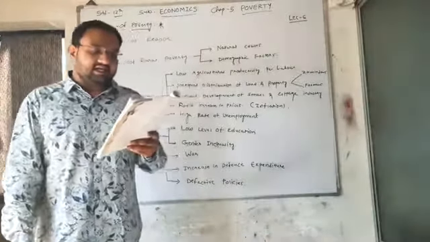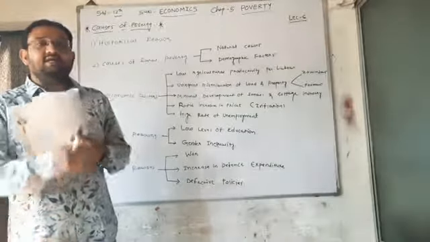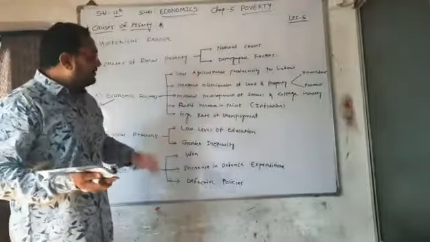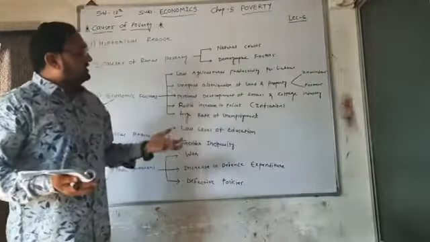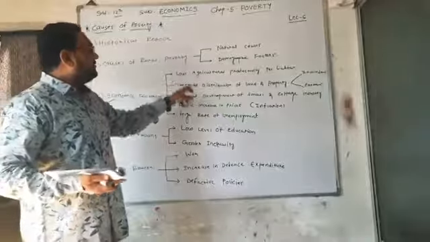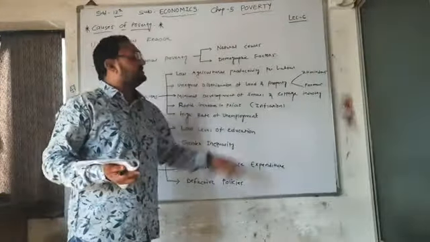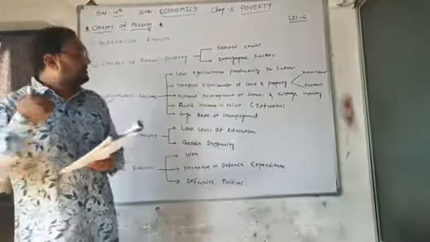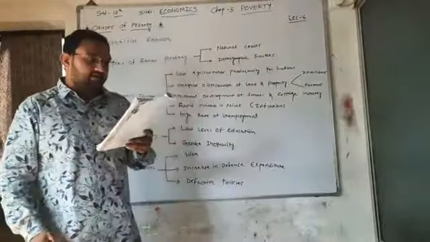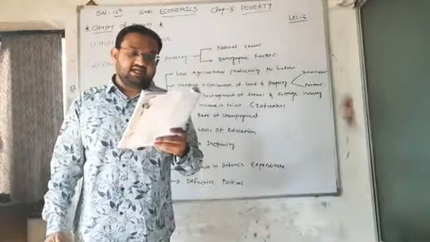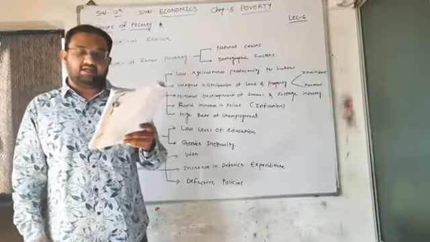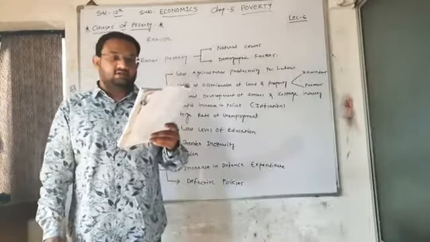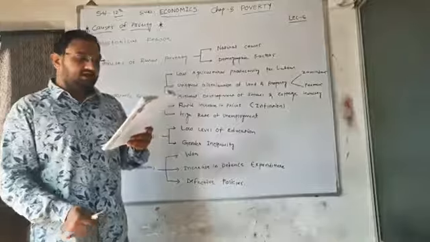But this policy neglected the vast population dependent on agriculture. Here we haven't focused on agriculture, and that did not result in proper policies for agriculture and other industries, and we are not able to provide the facilities as intended. This policy neglected agriculture and small and cottage industries, which give employment and income to the majority of the population.